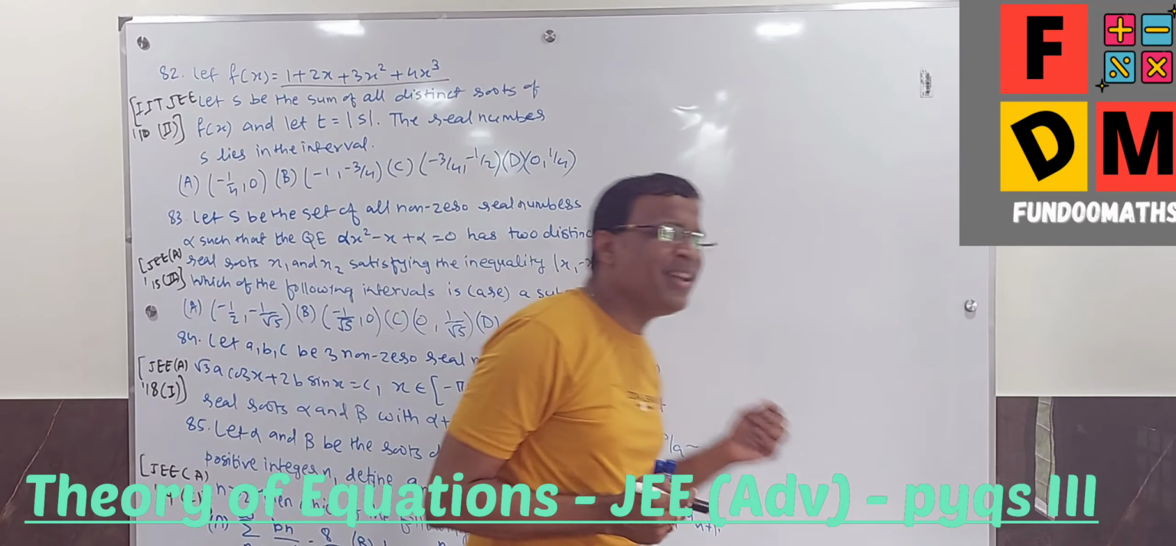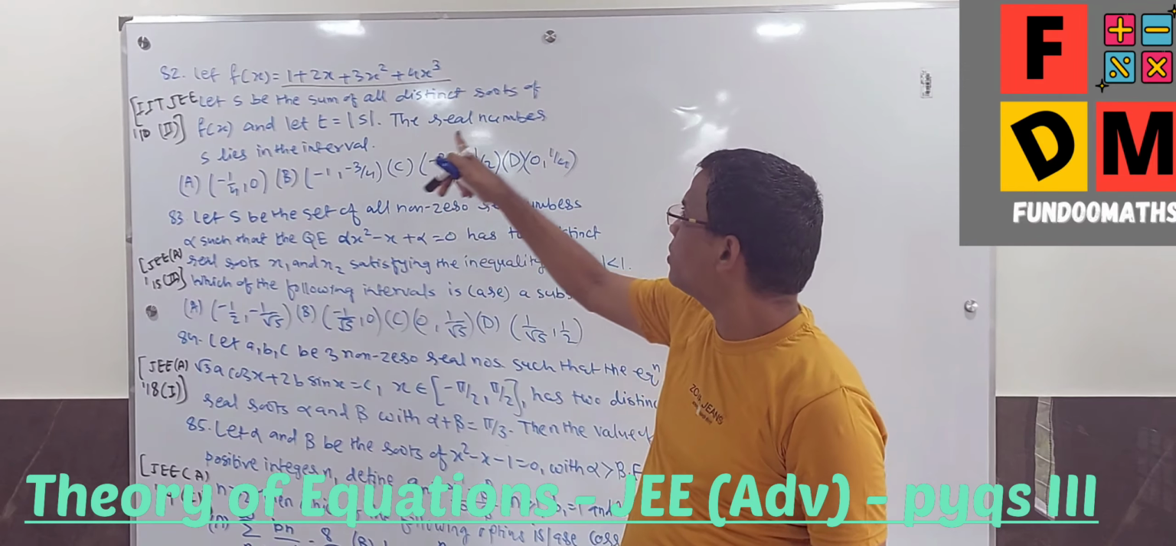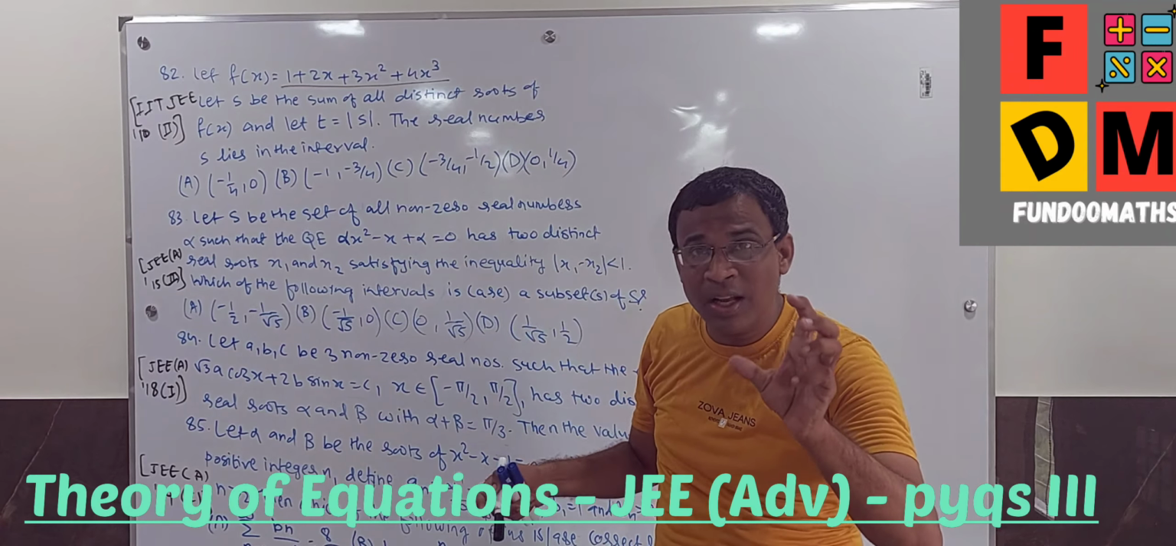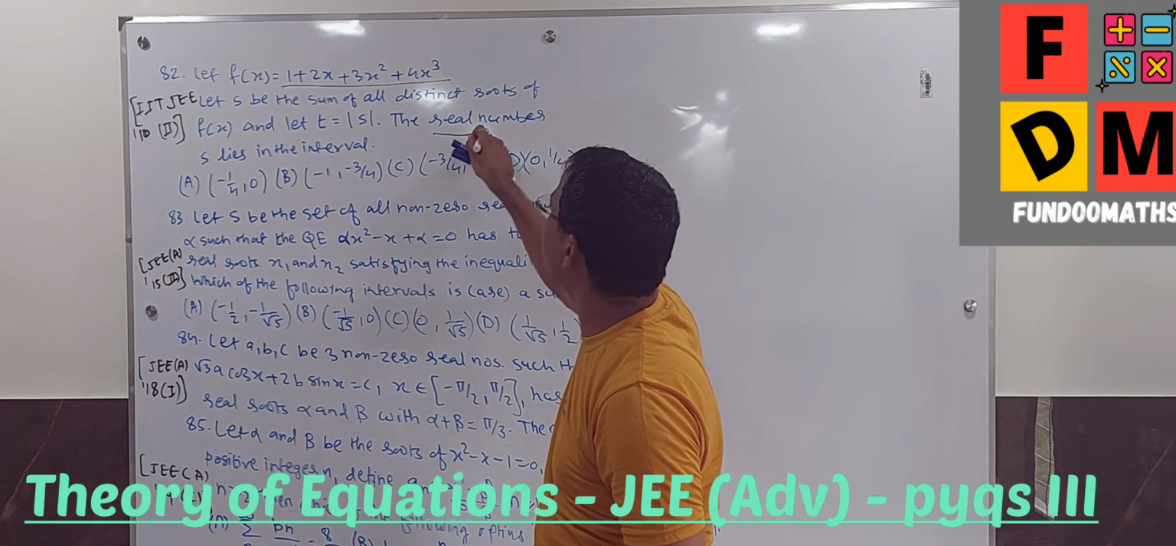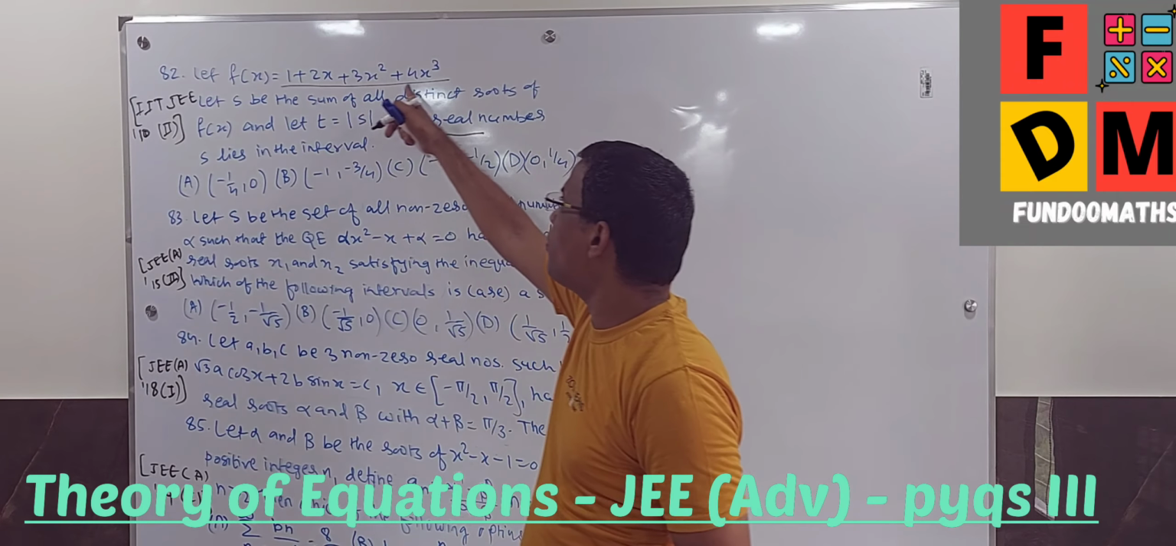See, unnecessarily they have given t is equal to; t has no role in the final answer. The real number s lies in the interval. So they are asking the real value of s. Important is this real, because why am I saying this? Because we know that all are positive signs.